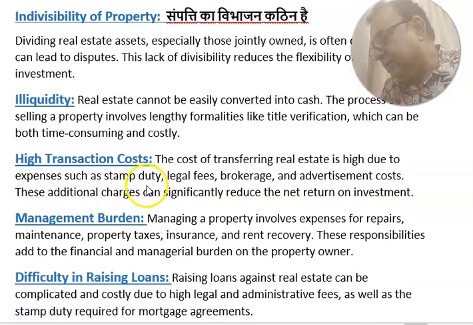High transaction cost. The cost of transferring real estate is high due to the expenses such as stamp duty, legal fee, brokerage, and advertisement cost. These additional charges can significantly reduce the net return on the investment. The high transaction cost, if your property is 100 lakhs, the total transaction cost will be 7 to 8 lakhs. So you will reduce your profit margin by 7 to 8 lakhs.